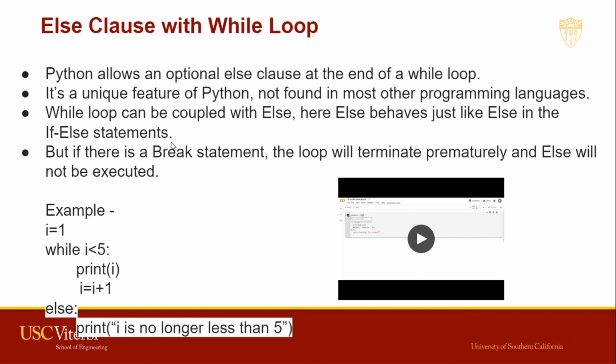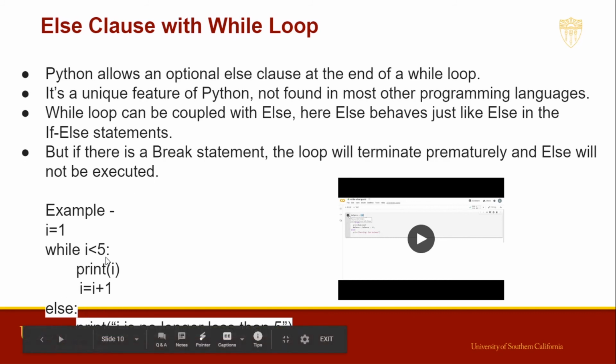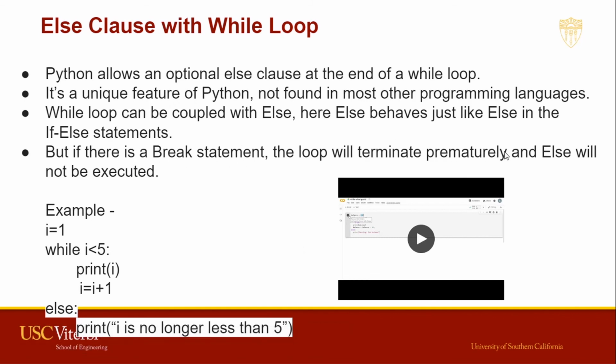So when the while loop is finished, the else clause will be executed automatically. That is, here in this example, if we print numbers from 1 to 5, after we are done with this loop, this else part will get executed. Also, if there is a break statement, the loop will terminate prematurely and else will not be executed. Let's see the example, and this last example will mark the end of the first part.